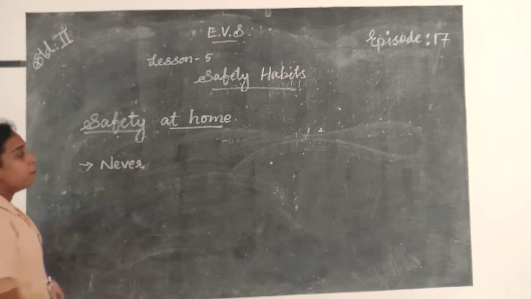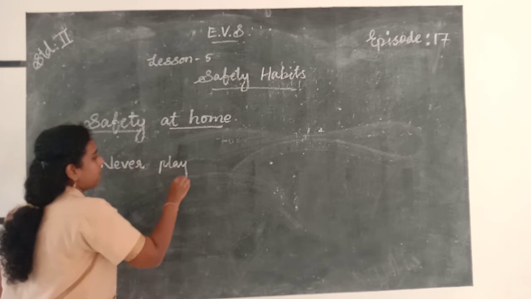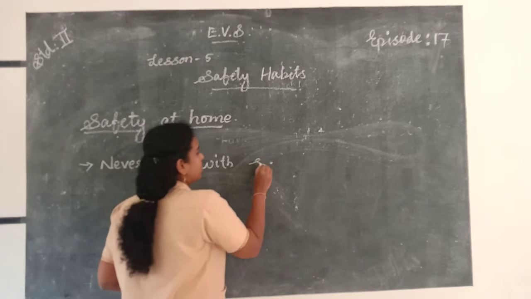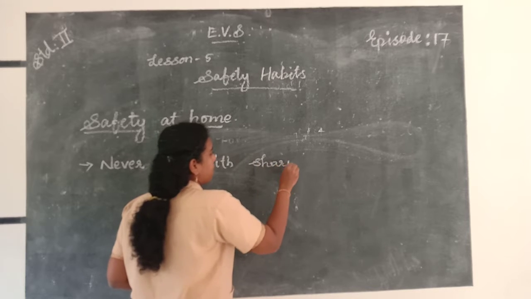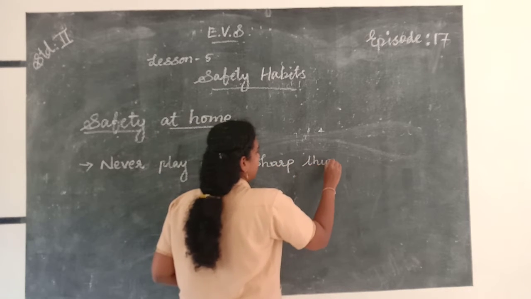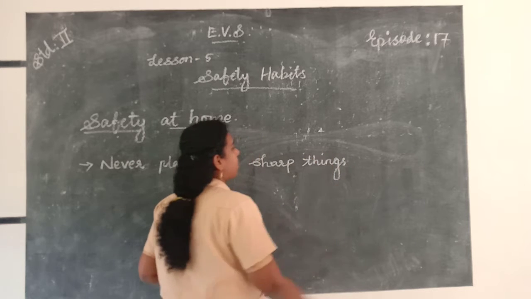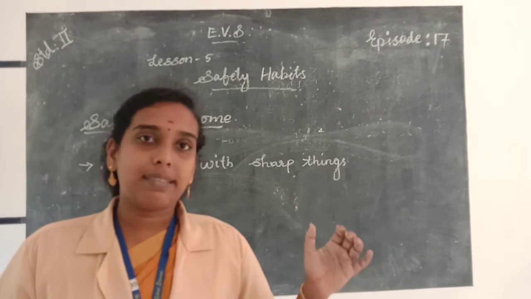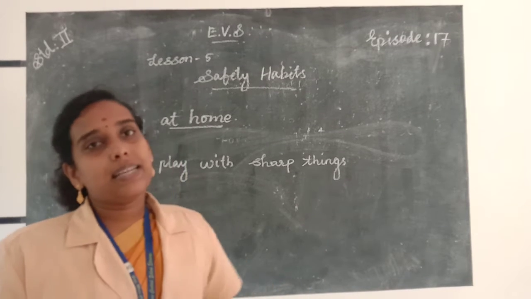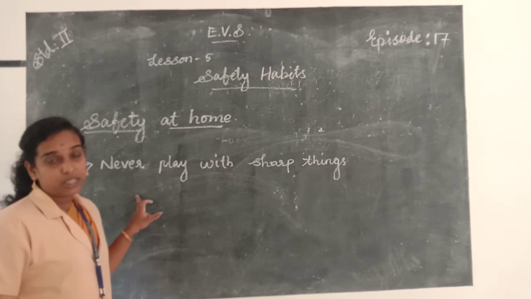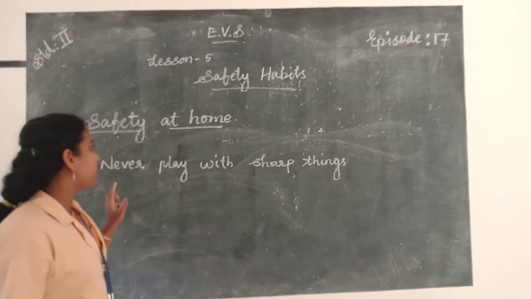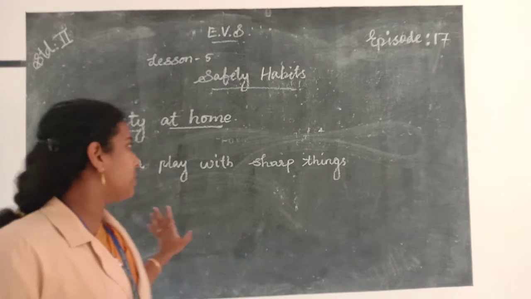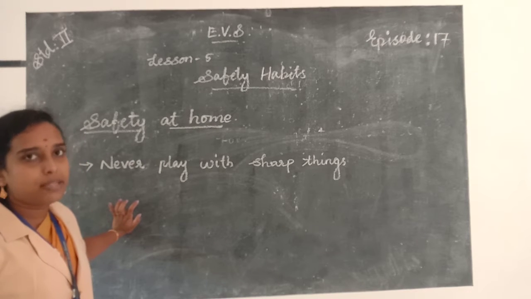N-E-V-E-R, never. P-L-A-Y, play. W-I-T-H, with. S-H-A-R-P, sharp. T-H-I-N-G-S, things. Never play with sharp things, like knives, blades, etc. It may cause accidents, so you should avoid playing with sharp things. Do not play with sharp things at your home, and also not at your school and other places.